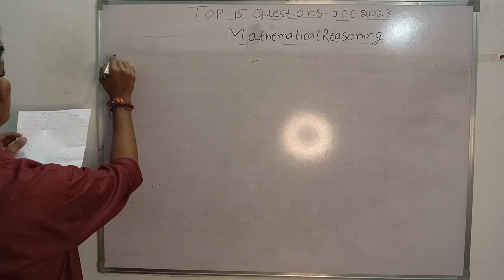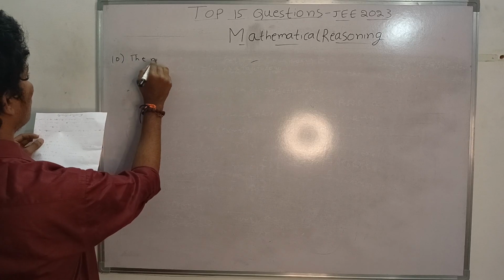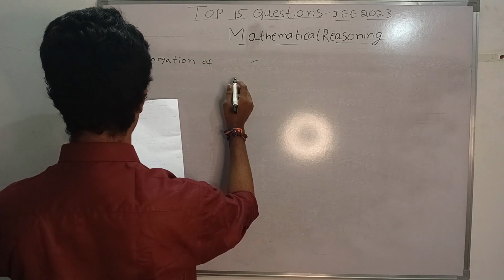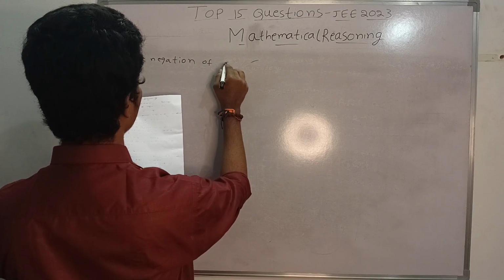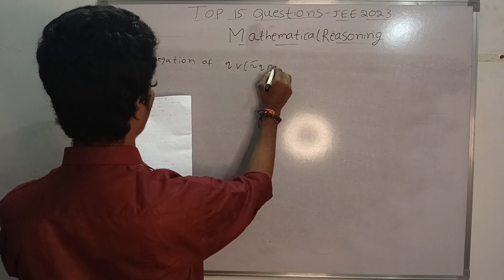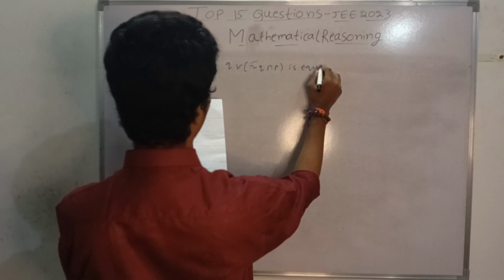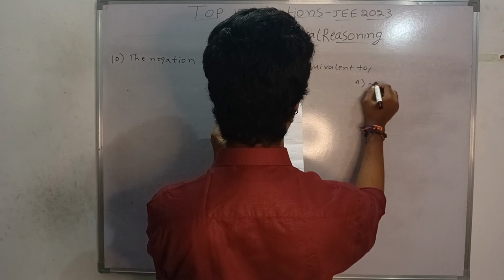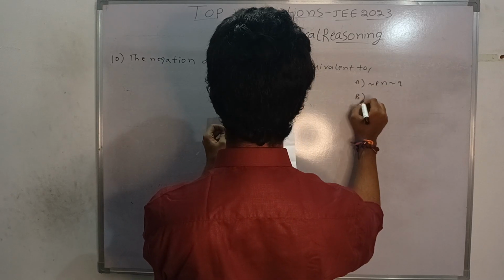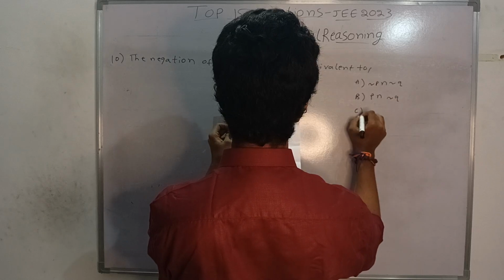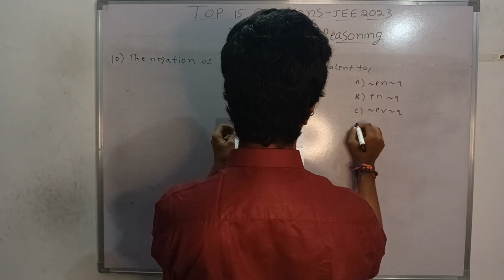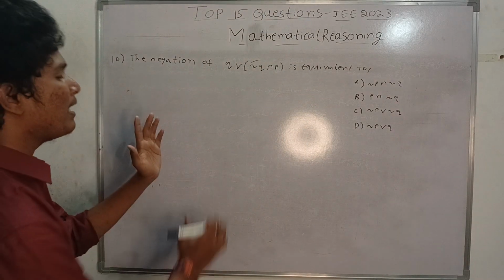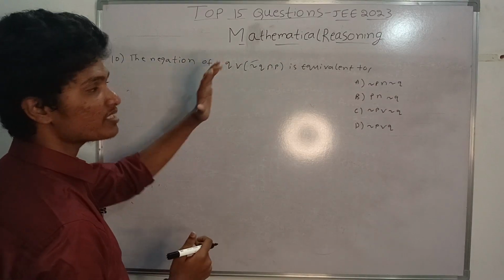And the next question, that is the 10th question. The negation of Q or not Q and P is equivalent to option A, option B, option C, option D. So basically this is a common type of question, where they are giving one statement and asking for the negation of this statement.